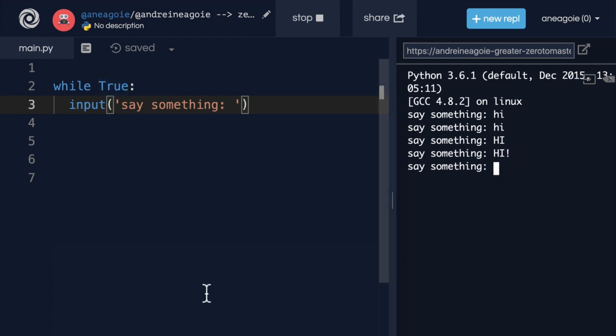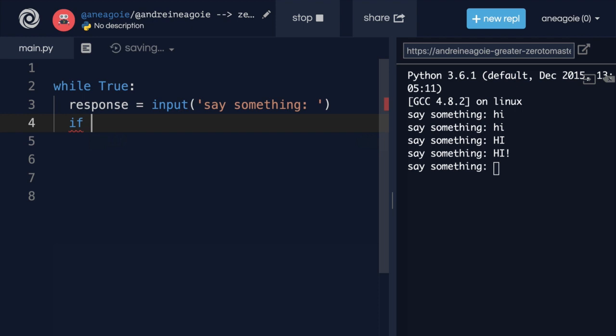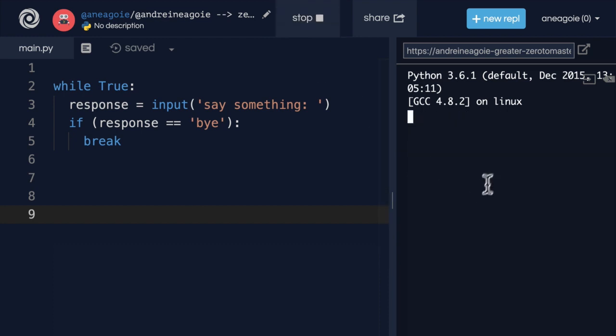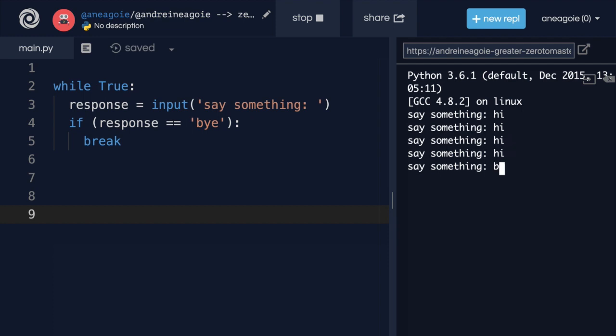But the interesting thing here is that we can use conditional logic, right? What if we said response here and collect whatever the response is and say if response is equal to, let's say, bye, then I'm going to break. So that if I run this again, I say hi, it keeps asking me, and you know what? I'm getting annoyed with you, machine. I'm going to say bye. It's going to exit out for me. How cool is that?